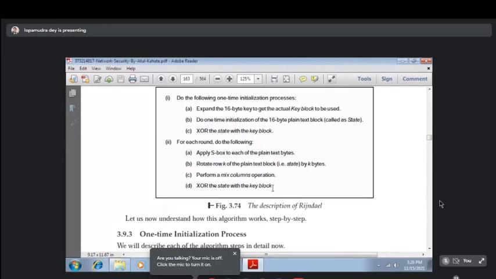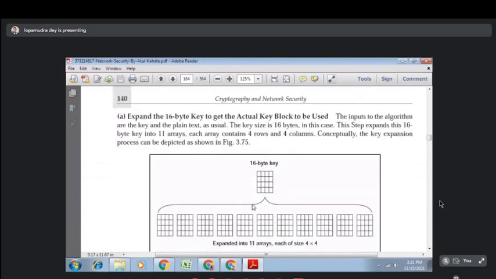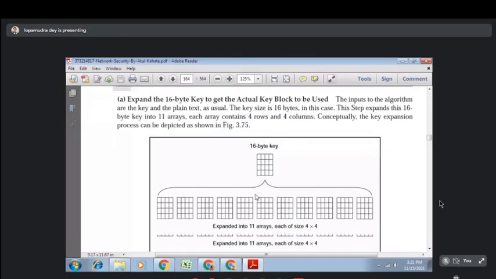So basically it is a matrix based operation, so you have to prepare some matrices. So let's discuss that one time initialization phase. This is our key. First, expand the key, that is the 16 byte key, to get the actual set of keys. মানে এখানে আমরা এতগুলো কি জেনারেট করছি, so that in each round we can use different keys. Each of the keys will contain 4 rows and 4 columns. This is our 16 byte key, and we are creating 11 arrays from this 16 byte key. So the key expansion conceptually will look like this.